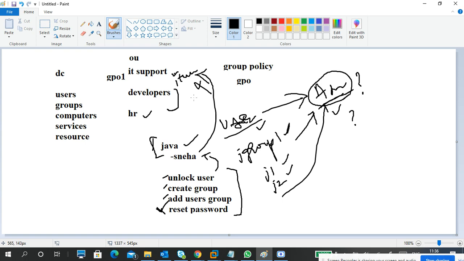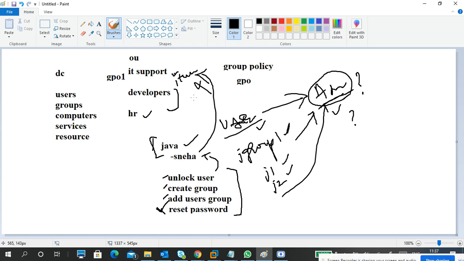So one is the organizational unit. Organizational unit means organizing the users, groups, and computers into separate containers. That is the organizational unit. And the benefits of OU: applying group policy to the OU is quite easy, and applying it to a particular group of users is quite easy. Why? Because they are in an OU. So applying group policies and delegation control.